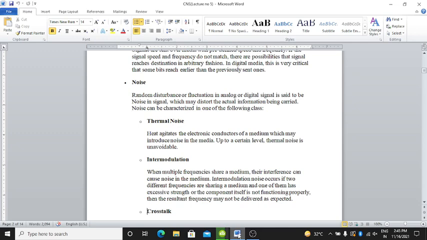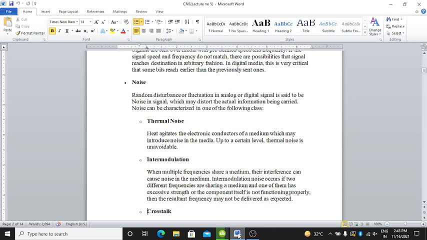In thermal noise, heat agitates the electronic conductors of a medium, which may introduce noise in the media. Up to a certain level, thermal noise is unavoidable.